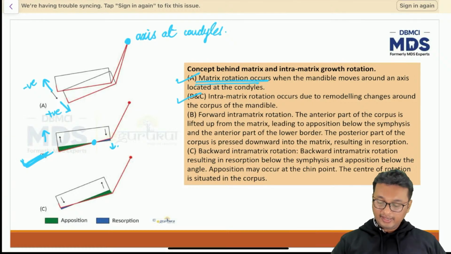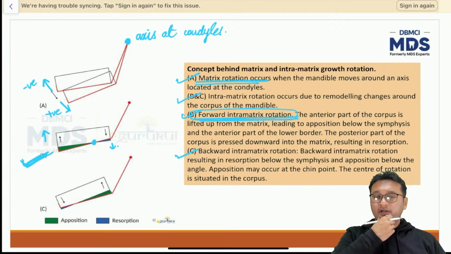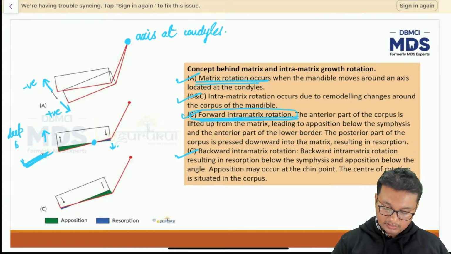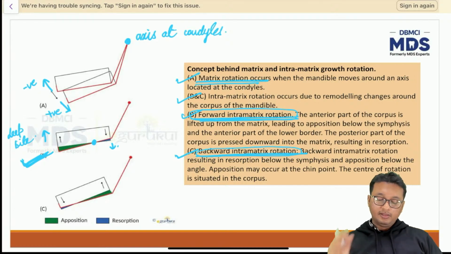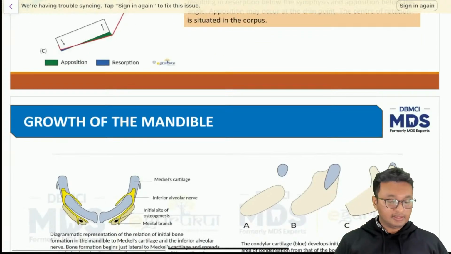Whereas in the third case, we have forward intramatrix rotation. Forward intramatrix rotation means the anterior part of the mandible is hitting against the anterior part of the maxilla. So this will lead to deep bite. And backward intramatrix rotation means the posterior part of the maxilla is growing more and the anterior part of the maxilla is growing less. So we have an open bite tendency in C. Right? So I hope that is clear.